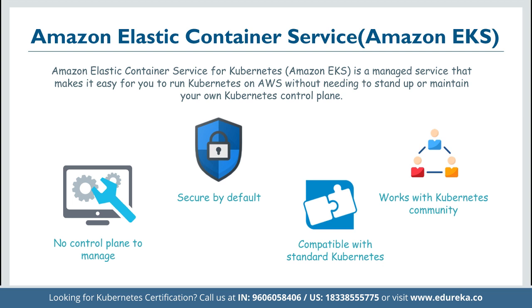And then we have the service called Amazon Elastic Kubernetes Service, or EKS. EKS is a fully managed service by AWS, which simply makes it easier for us to run Kubernetes on top of AWS without needing to stand up or maintain our own Kubernetes control plane. Unlike the conventional method, there is no control plane to manage, and it is secure by default. It is compatible with standard Kubernetes, and it works with the entire Kubernetes community.